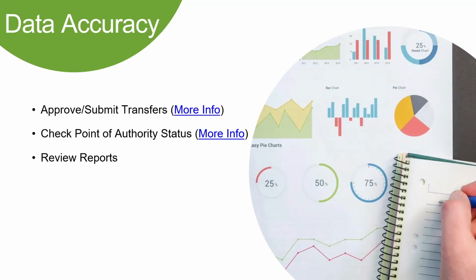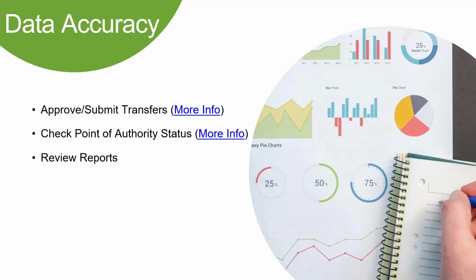But as long as someone is entering the data for the students, I will say the Department of Children and Youth will make sure all parties that are responsible for that student will get credit for those scores. And the reason I say that is if a teacher at an ESC is entering scores for a student and it's shared by another district, both teachers are not going to need to enter scores. I want you to know that the last score entered is what is going to be the score for that student. So I just want you to keep that in mind when it comes to point of authority.